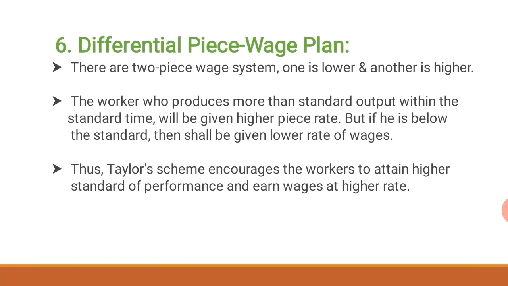The standard time and other parameters should be determined on the basis of the work study. The standard of efficiency is determined in terms of number of units during a day or a standard time. The worker who produces more than the standard output within the standard time will be given a higher piece rate. On the other hand, if a worker is below the standard, he shall be given a lower rate of wages. Thus, Taylor's system of wage payment encourages the workers to attain a higher standard.